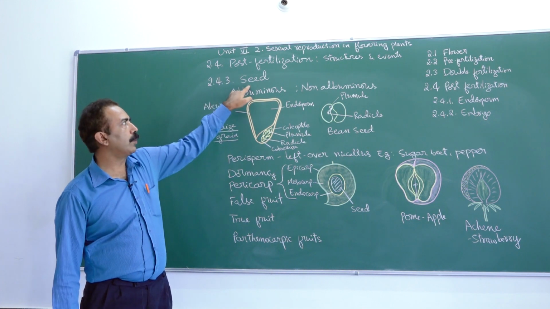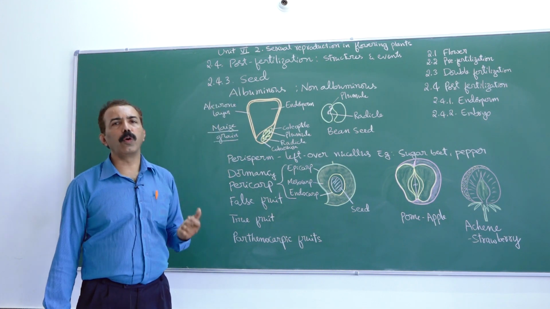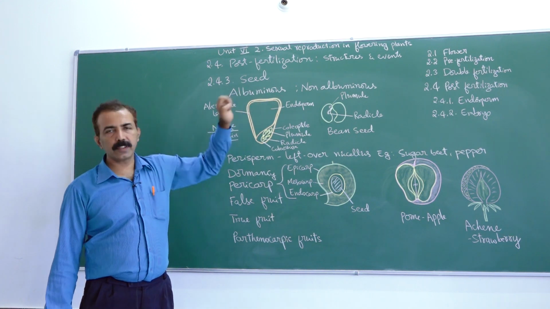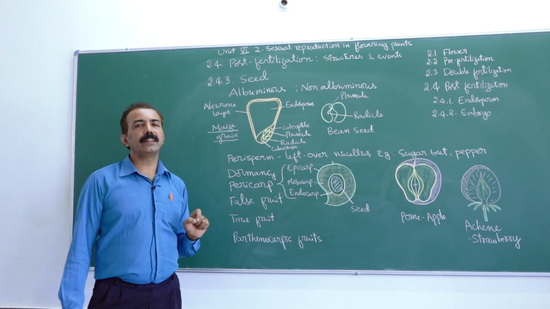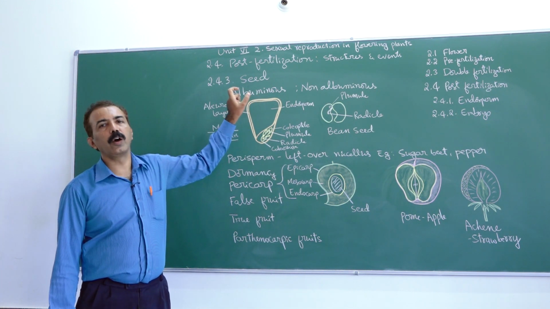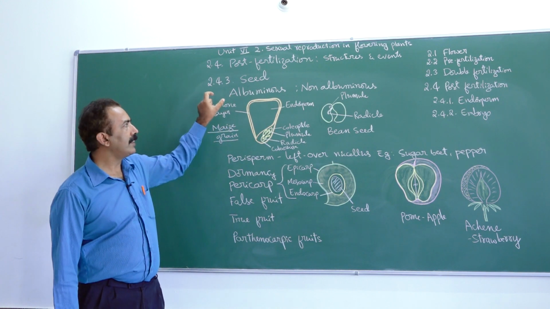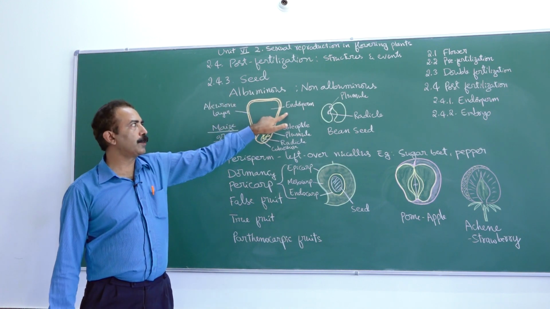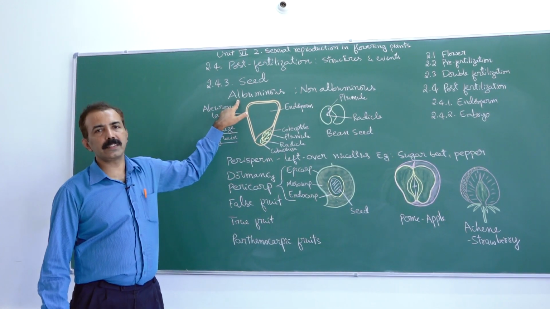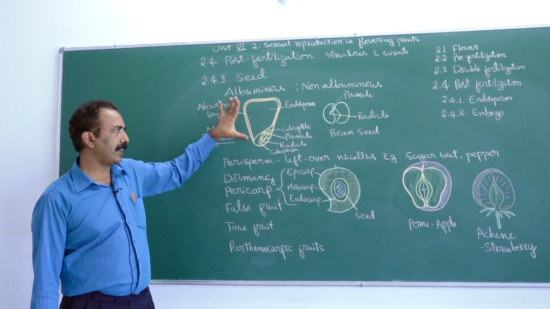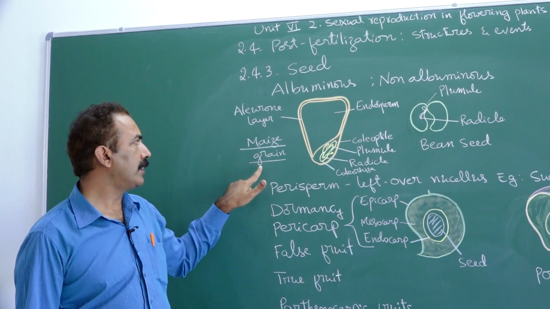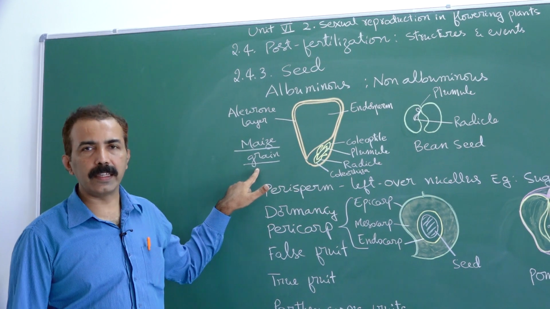Seed, as you know, is a mature ovule. Seeds are classified into two types based on whether they contain endosperm at maturity or not. If a seed contains endosperm at maturity, we call it albuminous seed. For example, again this is a topic from last year, we studied the structure of maize grain.